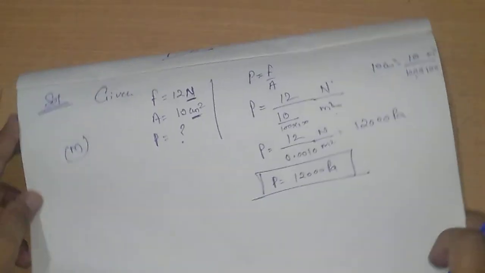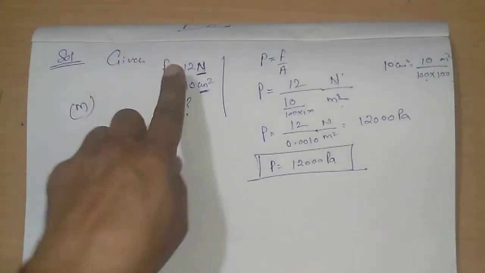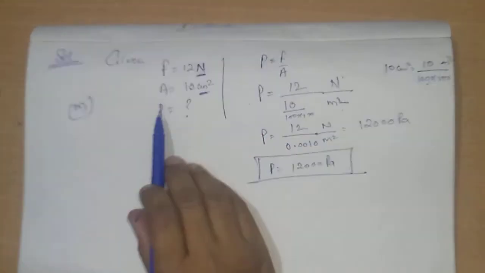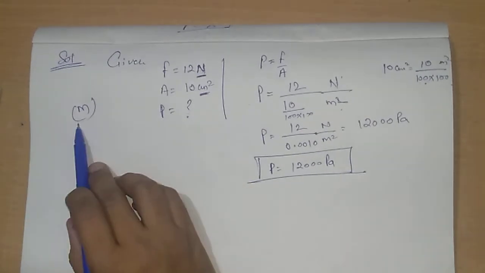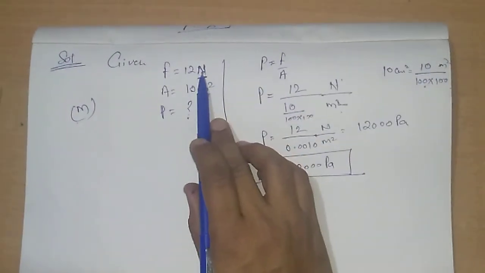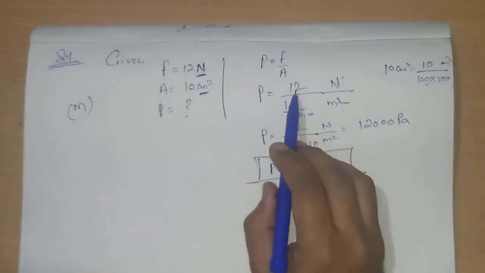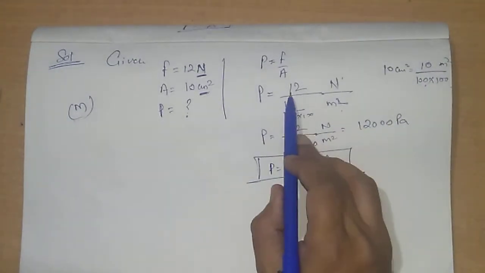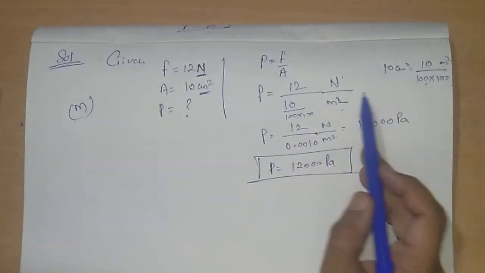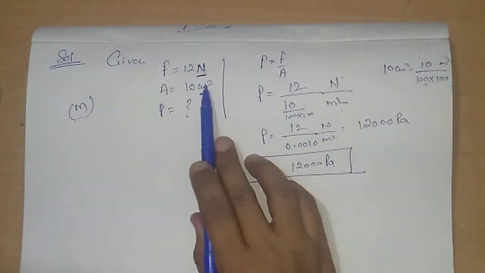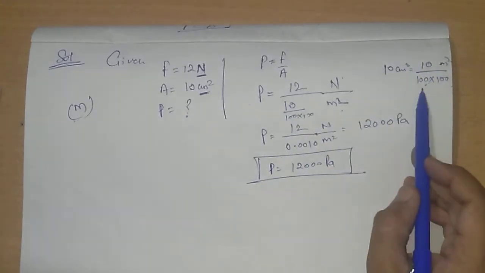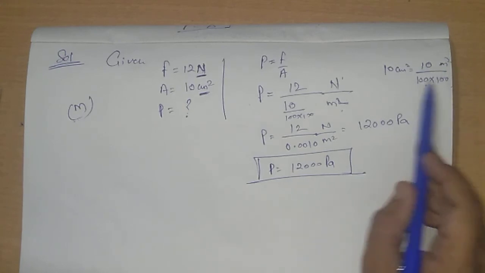So as I told you, we are given the amount of force which a girl applied on an area of 10 centimeter square, and we need to calculate the pressure. We know that the standard unit of length is meter, and the standard unit of force is Newton always. So Newton there is no need to convert into any other unit because it is already in standard unit. But centimeter will not work, so we need to convert centimeter square into meter square. To do this, we need to divide the given value by 100 into 100. Okay, why are we doing 100 into 100?